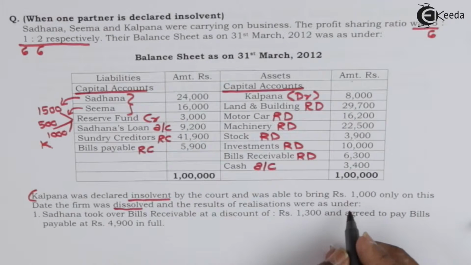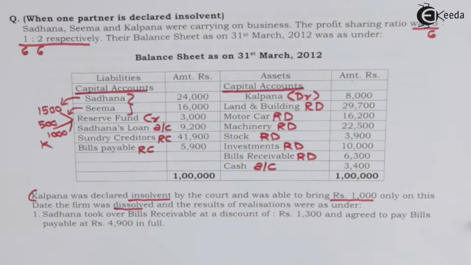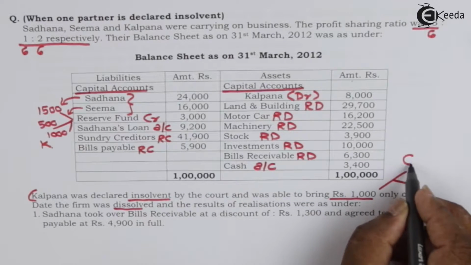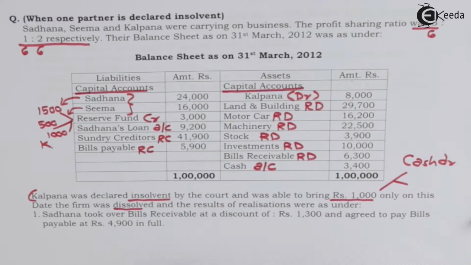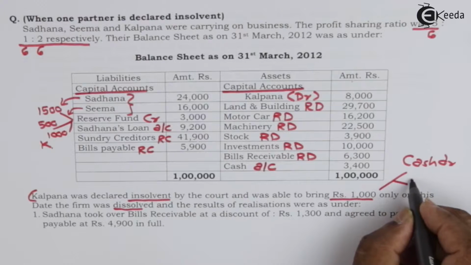Thus, insolvency of Kalpana resulted in her bringing rupees 1,000 from her estate. So this is the amount received by the firm. It will be debited to the cash account and credited to Kalpana.